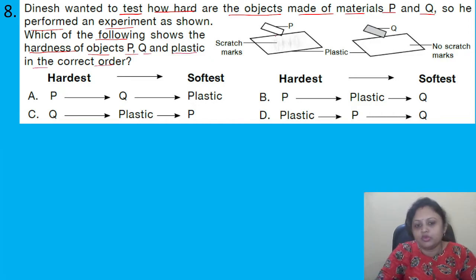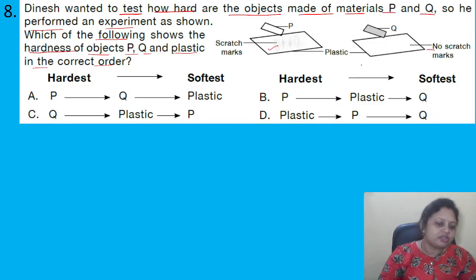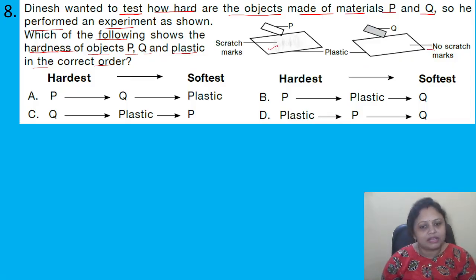Here you can see when P is moved on the surface of the plastic, scratch marks are there, but when Q is moved on the surface of the plastic, no scratch marks are there. The options are from hardest to softest: A, P, Q, plastic; B, P, plastic, Q; C, Q, plastic, P; D, plastic, P, Q.